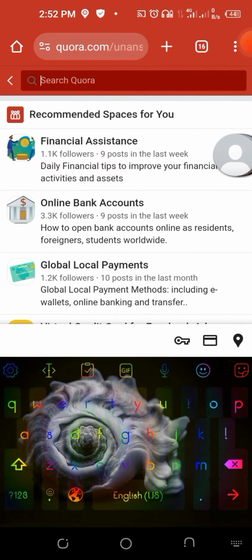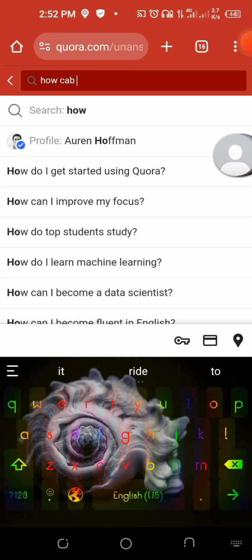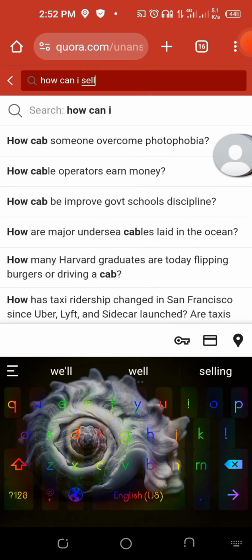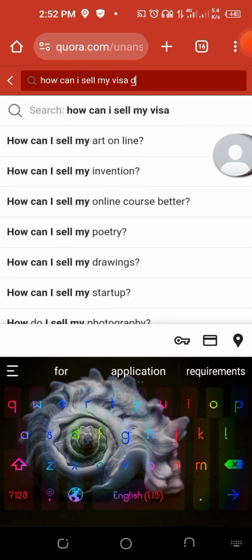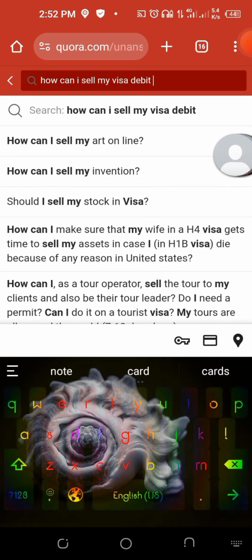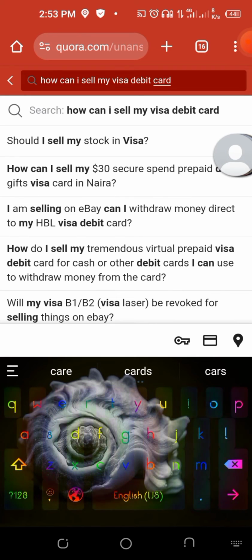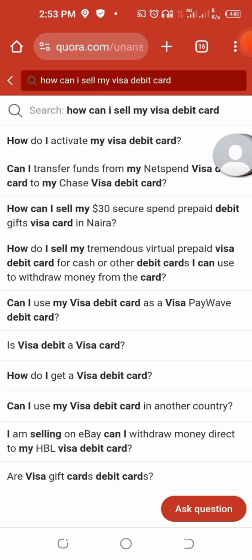Now let's search another thing we can think about, like how can I sell my Visa debit card. Let's see all those questions. How can I get a Visa debit card? Can I use a Visa debit card in another country? How do I sell my virtual prepaid Visa debit card for cash, or other debit card I can use to withdraw money from the card? You can click on this. Now let's try this.